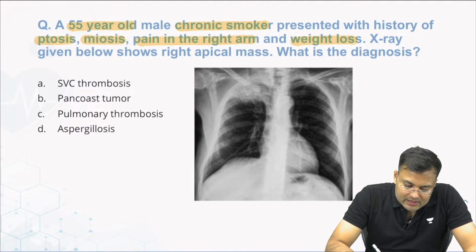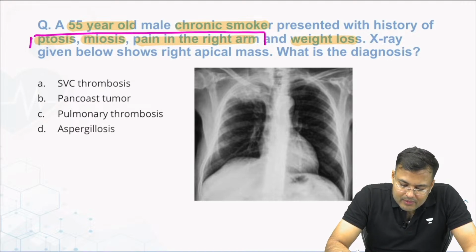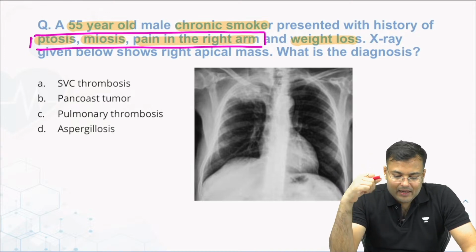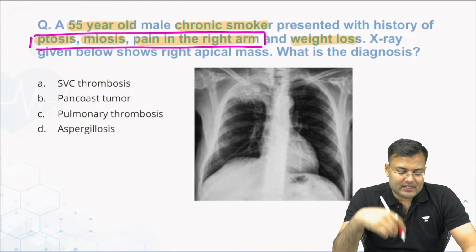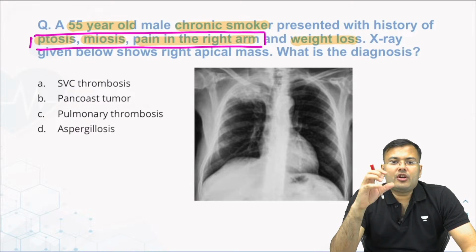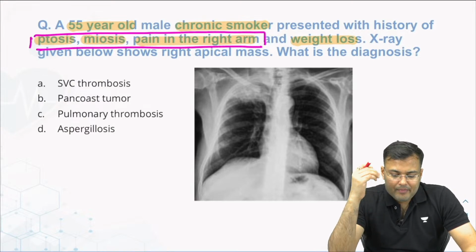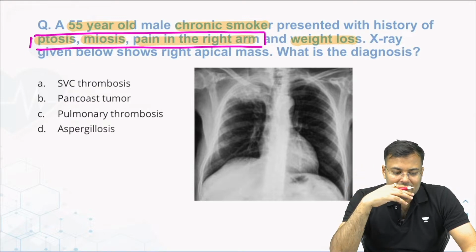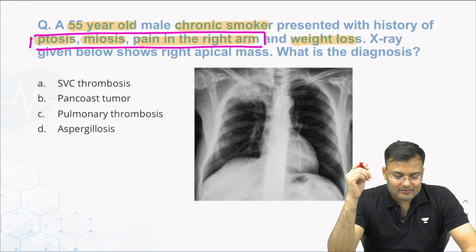First you tell me what is the diagnosis. Ptosis, miosis, pain in right arm. Tell me, guys, what's the diagnosis? Waiting for your reply.